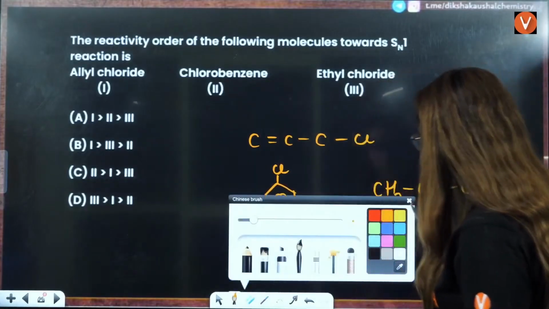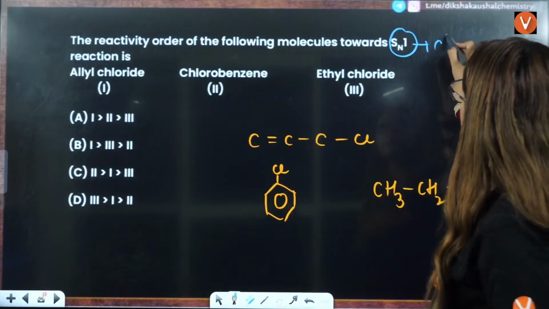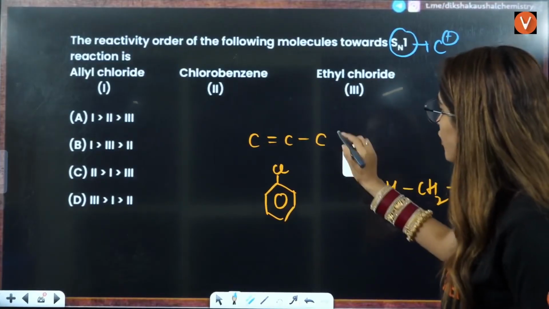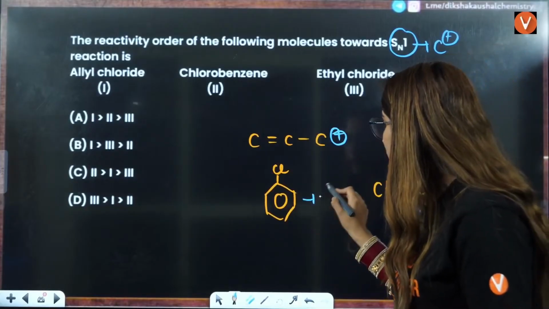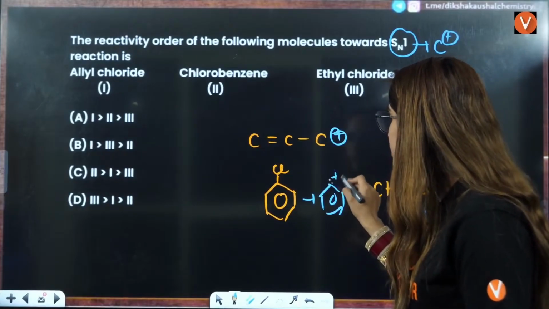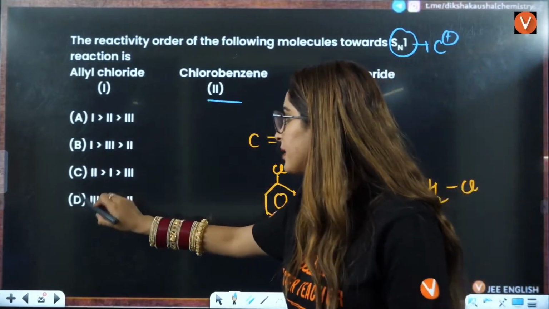The first thing is, when you consider reactivity towards SN1, SN1 means carbocation. So when you take out this group, you will have a carbocation here. When you take out this one, you will have a phenyl cation, which is not at all stable. So this will be least stable here.